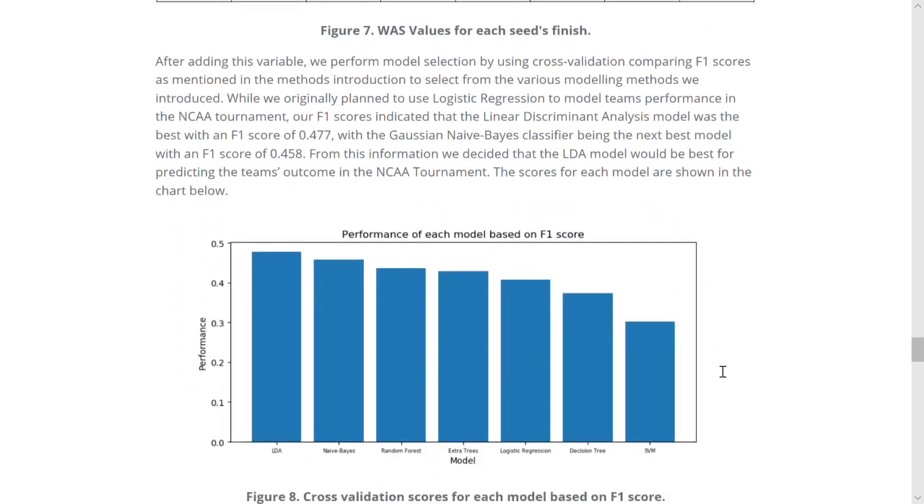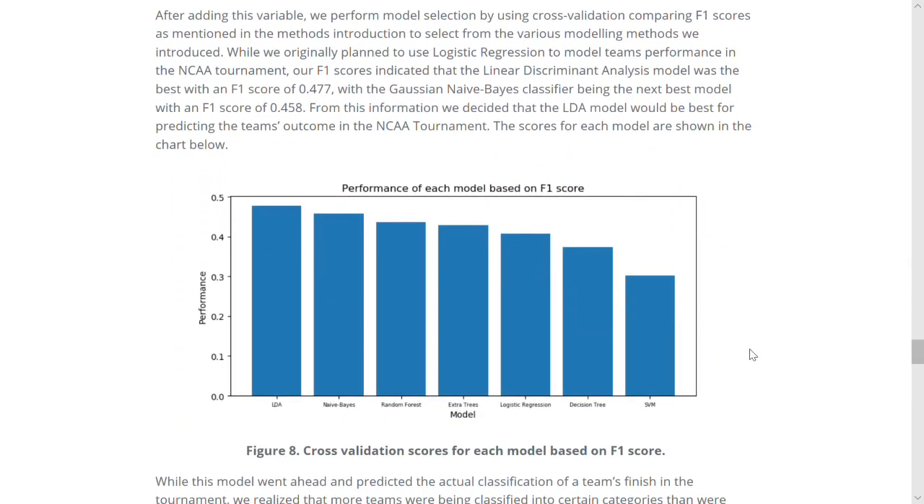After adding this variable, we perform model selection by using cross-validation to compare F1 scores as mentioned in the methods introduction to select from the various modeling methods we introduced. While we originally planned to use logistic regression to model teams' performance in the NCAA tournament, our F1 scores indicated the linear discriminant analysis model was the best with an F1 score of 0.477, followed closely by Gaussian naive Bayes classifier and random forest classifier. From this information, we decided LDA would be the best for predicting teams' outcome in the NCAA tournament.